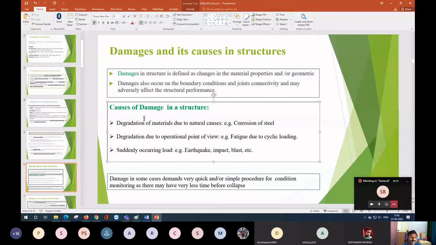Damage also may come from the operational point of view, fatigue load. If you think of the railway bridge, there your load is cyclic in nature, because the same type of load is frequently passing through the bridge. So that is our operational point of view, and there can be sudden occurrences such as earthquake load, impact, blast.